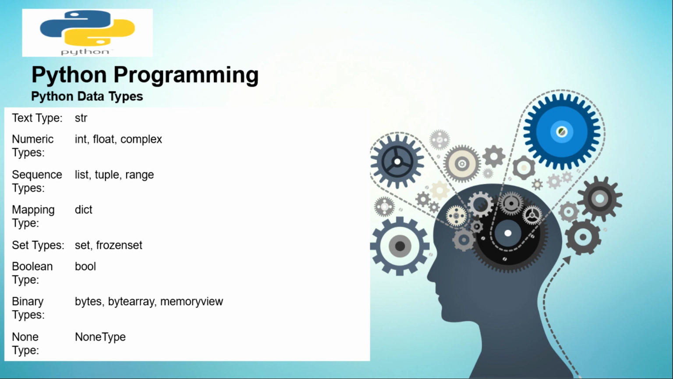What is a dictionary? A dictionary is like where you go and find the meaning of a word, right? So in a dictionary you tend to find something. You have set types, which are set and frozenset. You have a boolean type. You have binary types, which are bytes, bytearray, and memoryview, and there is also None, which means there is absolutely no data type.